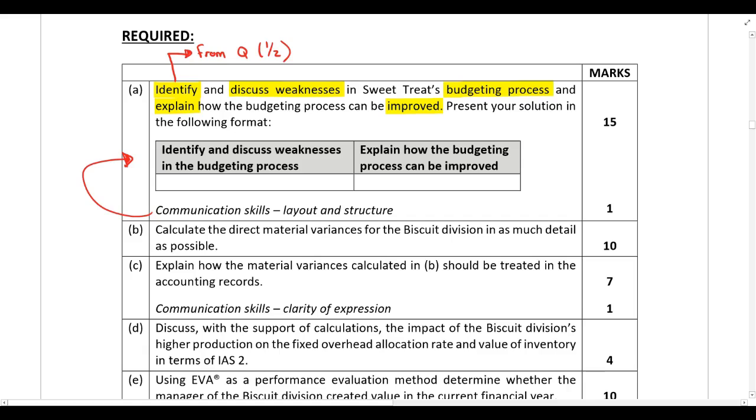Then after that, and I recommend you always circle all of the ands in the required so that you make sure you answer all parts of the required. So after you've identified the weakness, you then need to discuss the weakness. And what that means is you need to explain why it is a weakness.